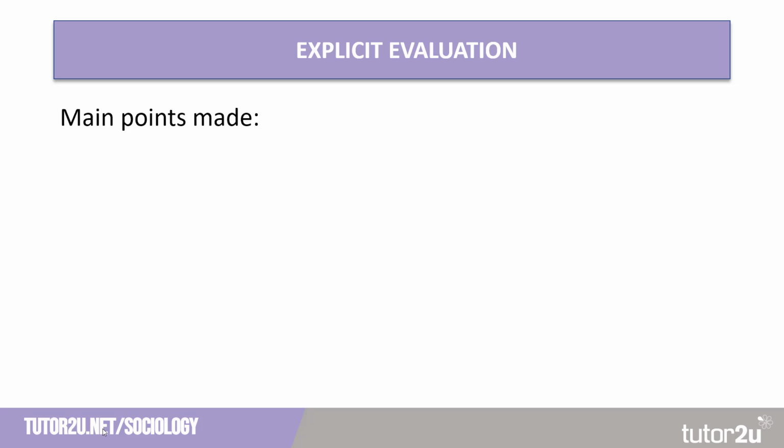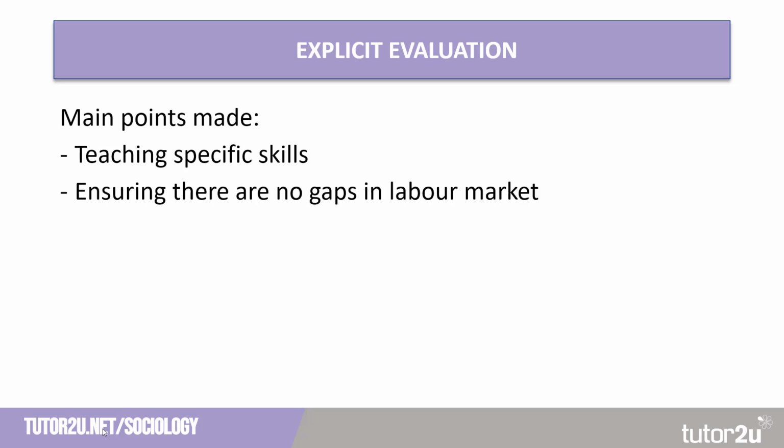Well, the main points we've made are that the teaching of specific skills will have a positive impact on the economy. We've also mentioned that it makes sure there are no gaps in the labour market. So we need to address these two points in our evaluation. We need to think about how we can link our evaluation back to the point that we have just made. And I'm going to show you how I've done it.